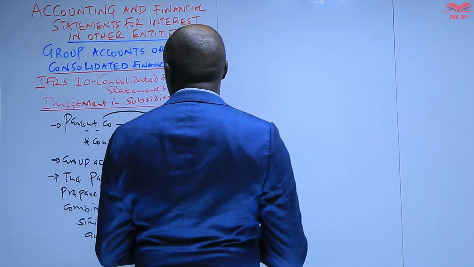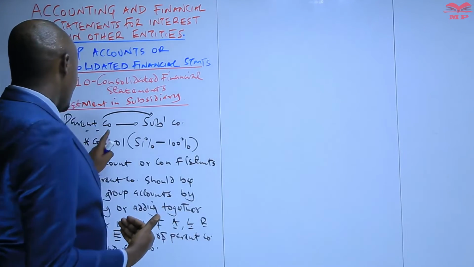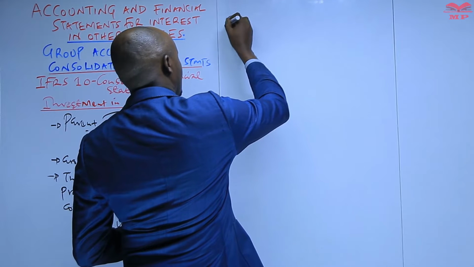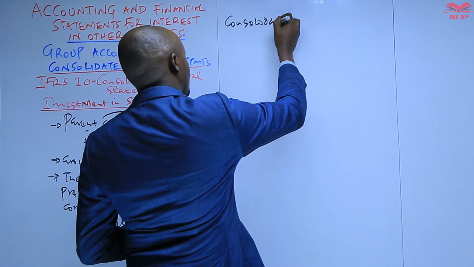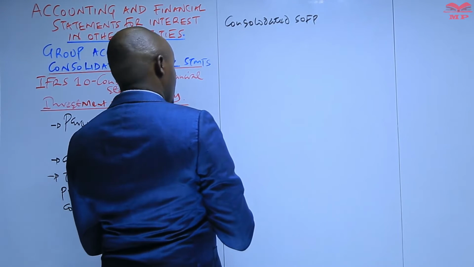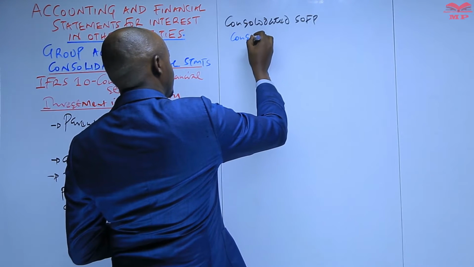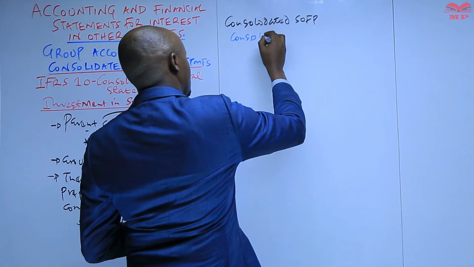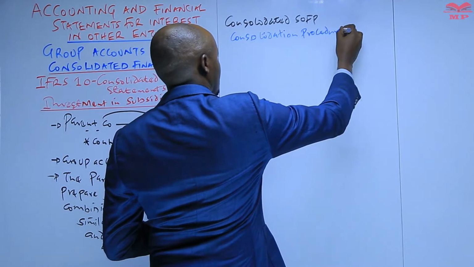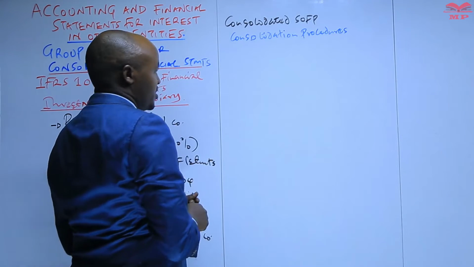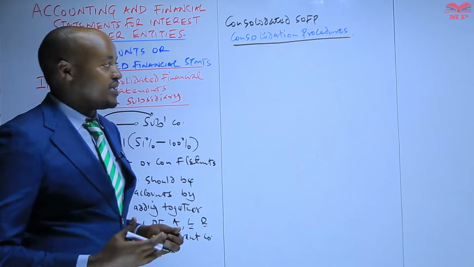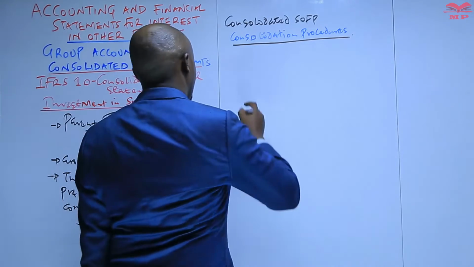So I want us to look at the procedures to be followed by the parent company in preparing those particular group accounts. First of all, I want us to look at how to prepare the consolidated statement of financial position, and we start by looking at the consolidation procedures. These are the steps to be followed by the parent company in preparing the consolidated statement of financial position.